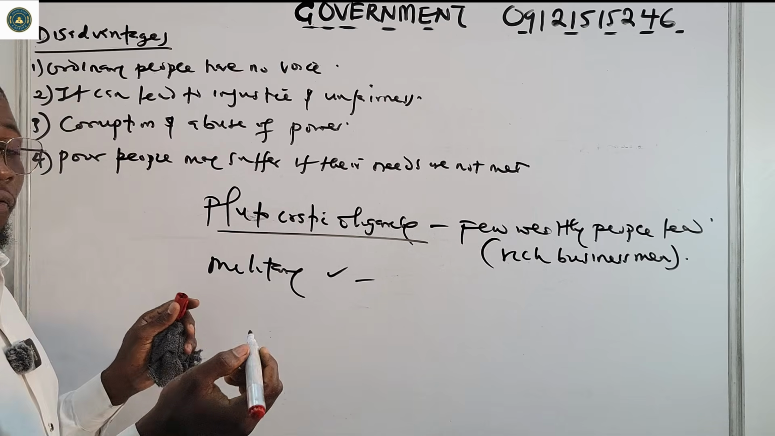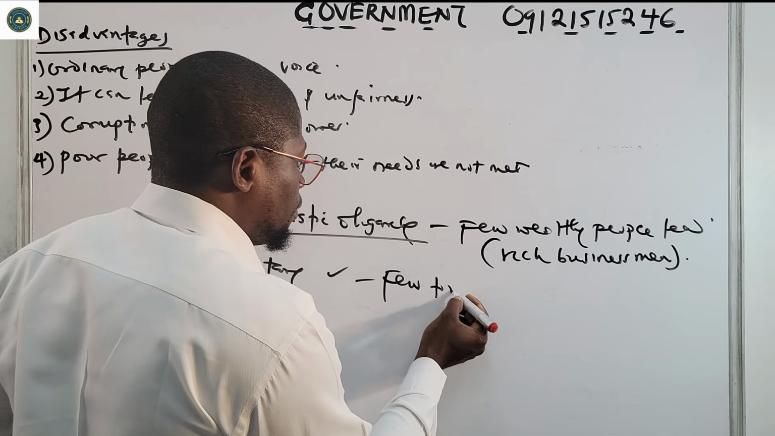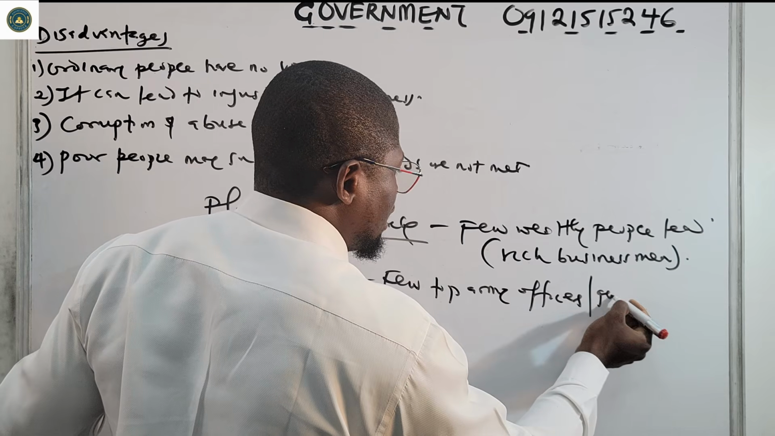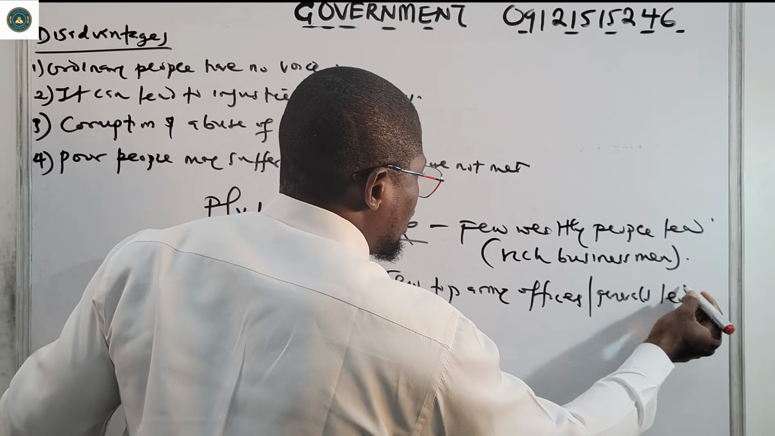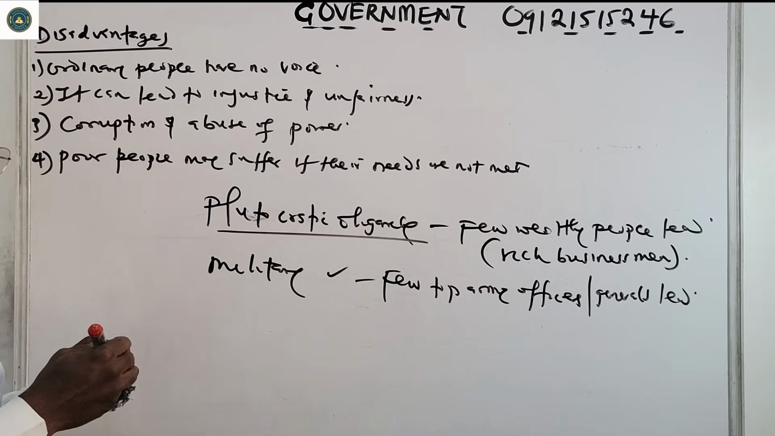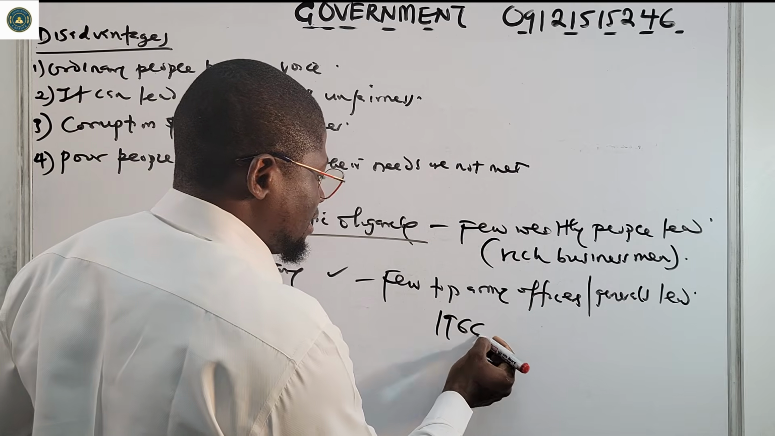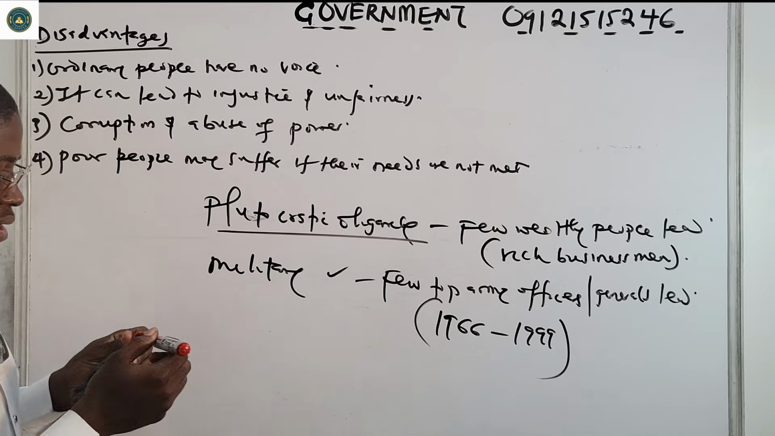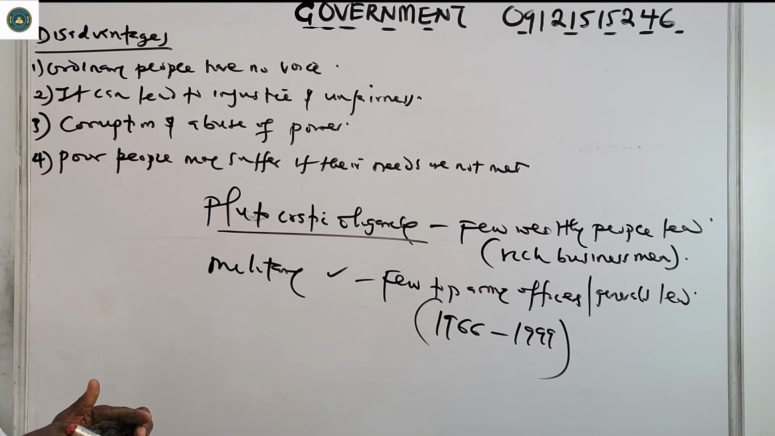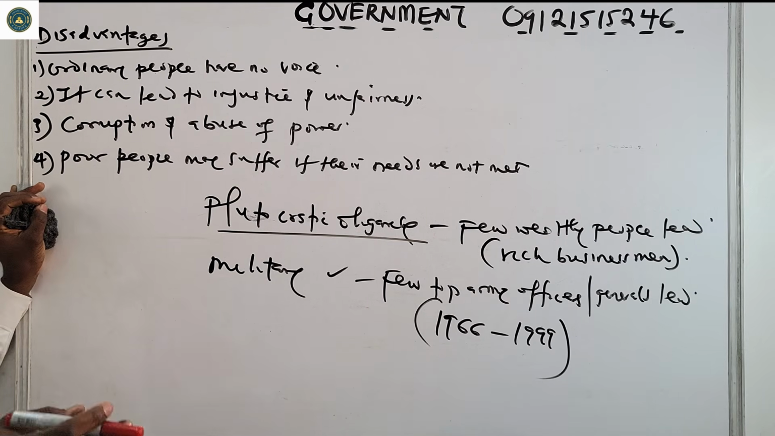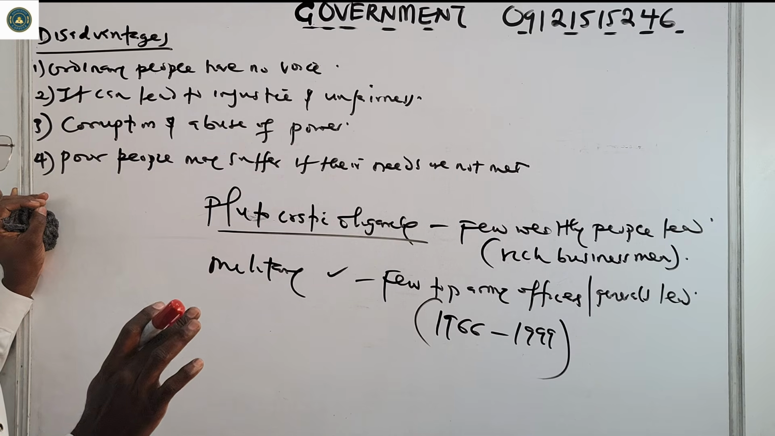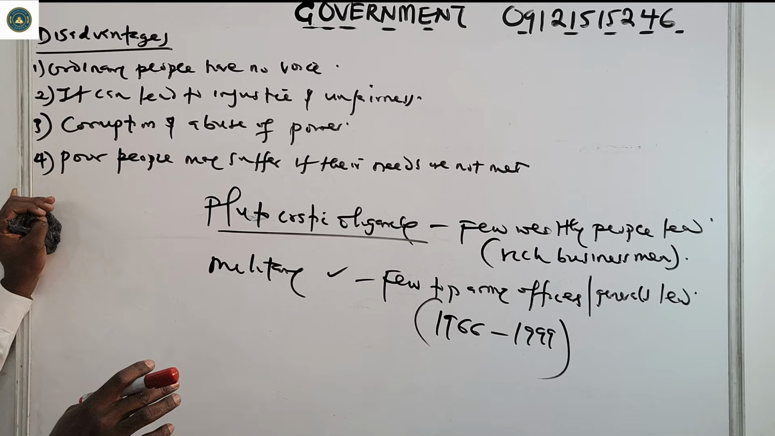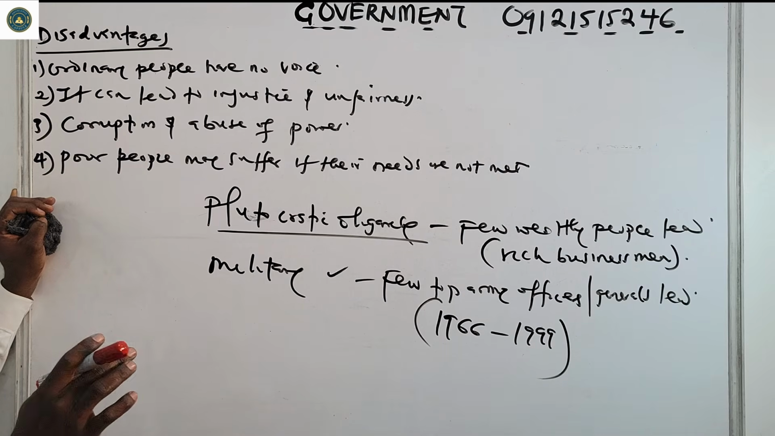In military oligarchy, only very few top army officers or generals lead. Basically Nigeria from 1966 to 1999 had several military regimes, and we saw a lot of military oligarchy during that time. So when few top army officers or generals lead the country, that is military oligarchy. Then we have theocratic oligarchy.